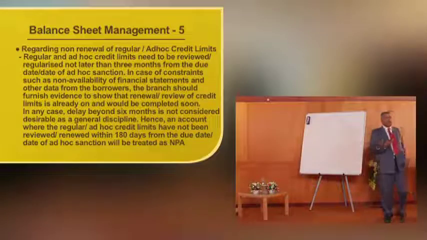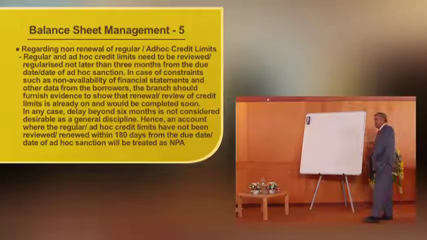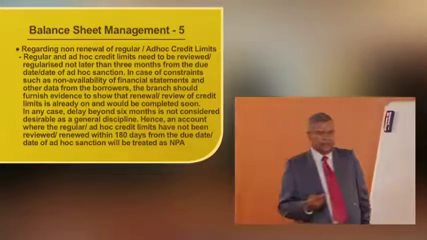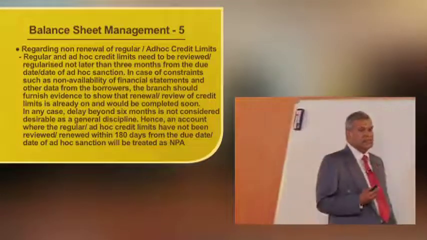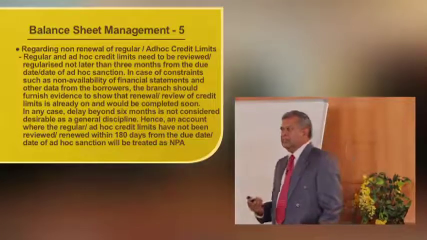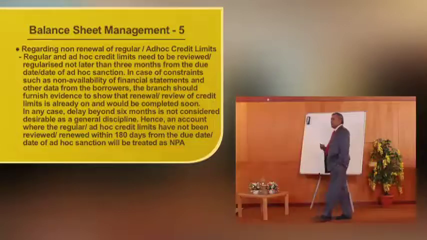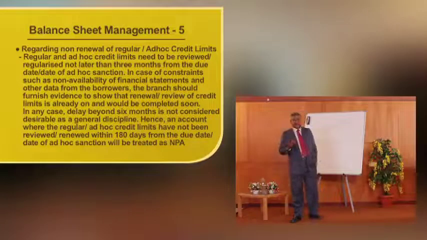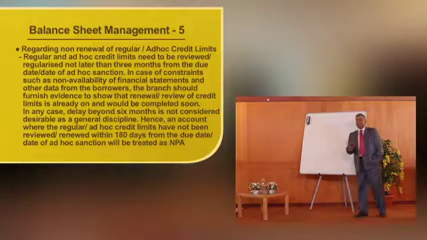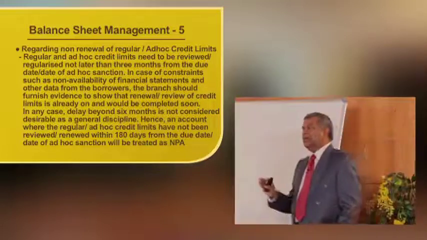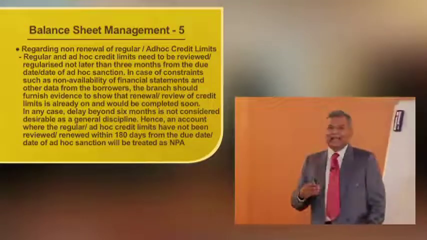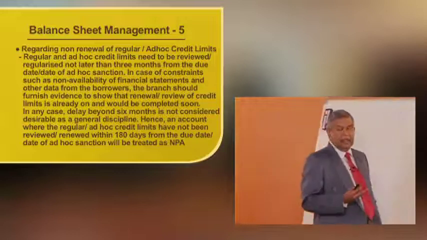Let us think that the renewal falls in March. I wait for the financial statement. Normally it will not come immediately. I can wait for 3 months. It is not coming. Still I wait for another 3 months, that is 6 months. Simply I have not renewed the credit facility. Probably the justification is that the borrower has not given the financial statements. Then RBI says no, 6 months is a sufficient period for renewing a credit facility. Simply for not renewing this facility, the account becomes technically NPA.